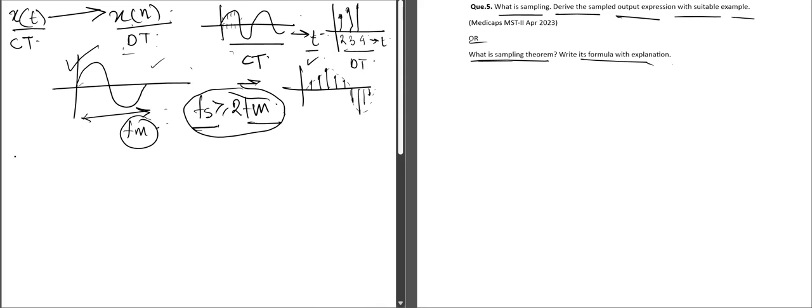One thing we need to note is that when this sampling rate fs is greater than twice of fm, we can easily do the reconstruction. This is the case of oversampling. These are the points. If we see the sampled output, we are just taking some particular points or some discrete values from this signal. It is just taking sample values from this continuous time signal to make it a discrete time signal.